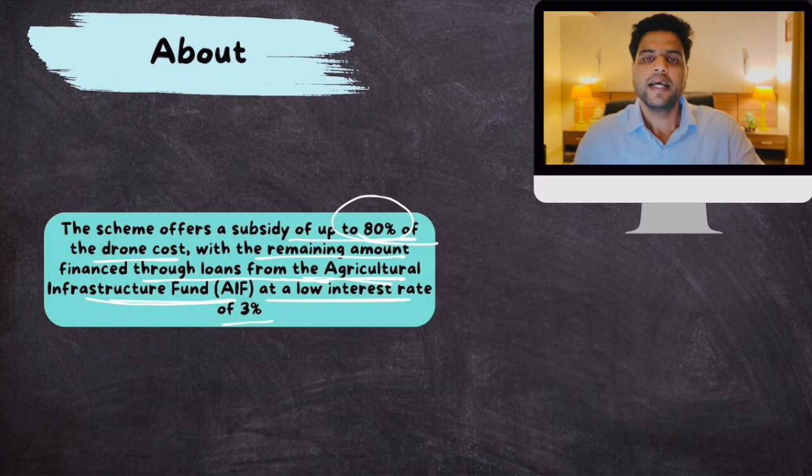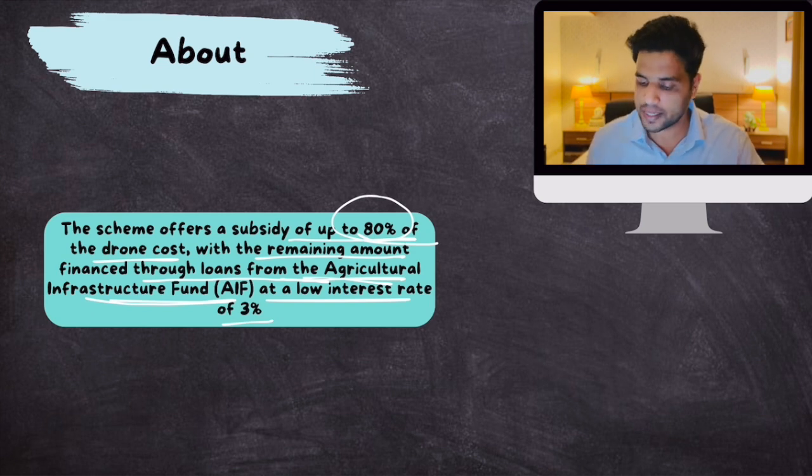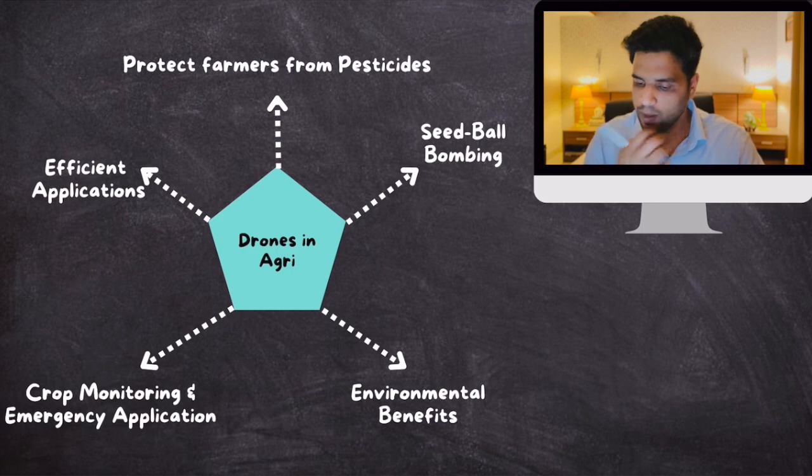Clear? Now, what are the benefits of using drones in agriculture? Why do we need to use drones for agriculture? You need to know that also. So the advantage of using drones for agriculture is this. First of all, most of the time farmers manually apply pesticides. Now these pesticides are dangerous.